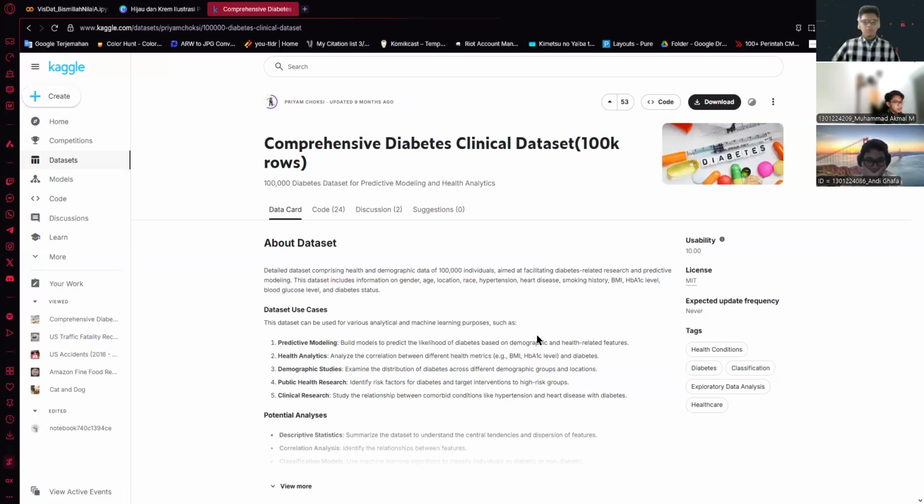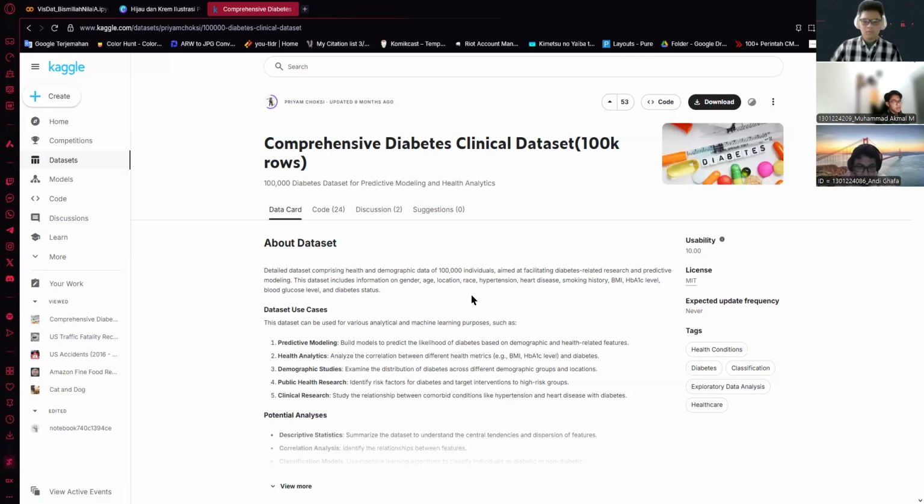This is about a diabetes dataset of 100,000 individuals, and this dataset includes information on gender, age, location, race, hypertension, heart disease, smoking history, and then BMI or body mass index, and then HbA1c level that indicates diabetes, and then blood glucose level, and also the diabetes status, meaning there is a diabetic person and also a non-diabetic person.